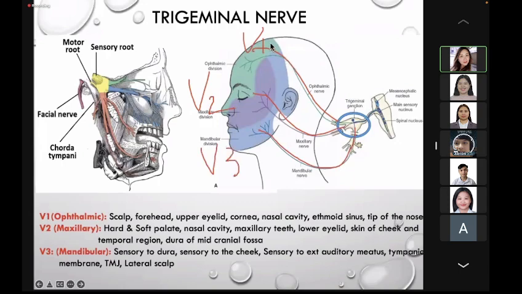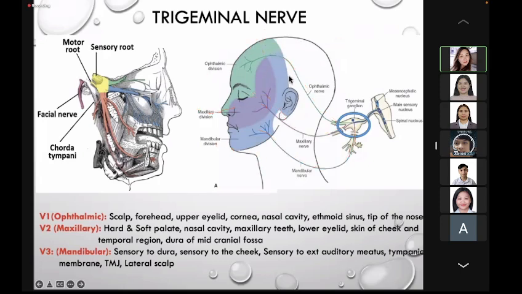If you still remember, the V1 or the ophthalmic division passes through what foramen? The superior orbital fissure. The V2 passes through the foramen rotundum. The V3 passes through the foramen ovale.